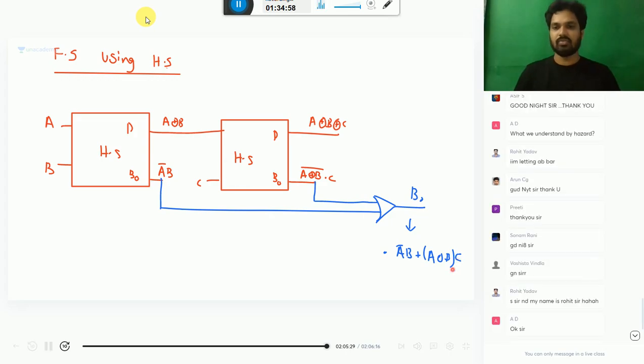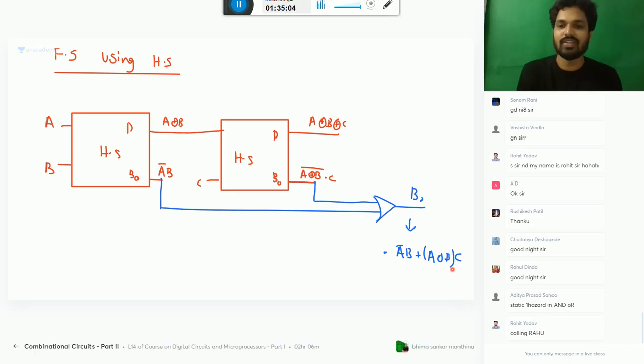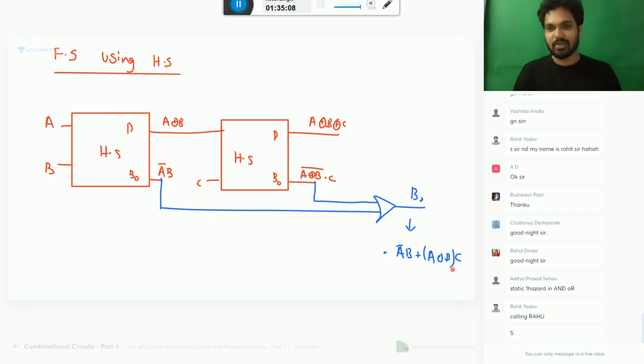Which static one will occur in end or all those things we discussed, right? Oh, I am calling you Rahul instead of Rohit. Another student is there, I think, with name Rahul. Maybe, yeah. Above you, some comment is there. Rahul and Rohit, the two students are there. Little confusing.